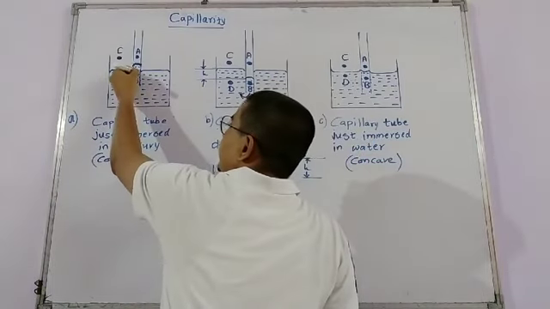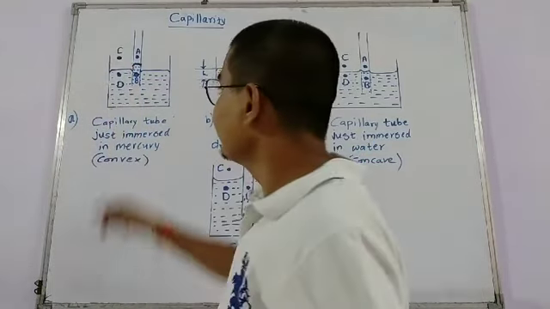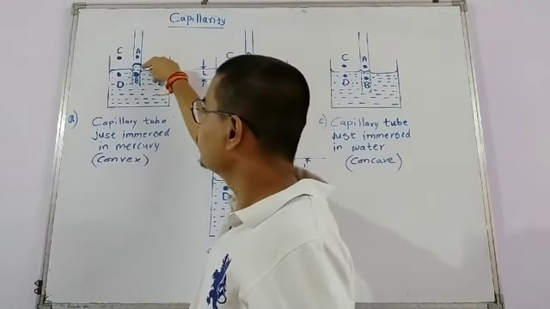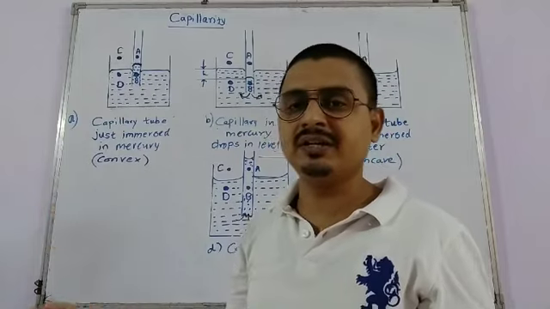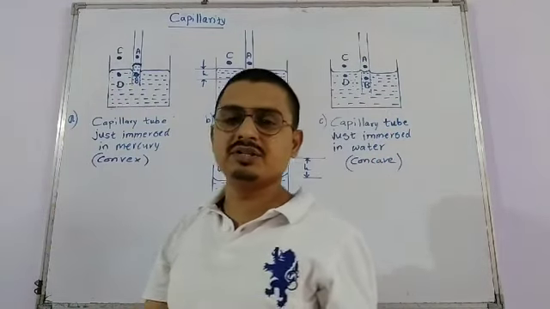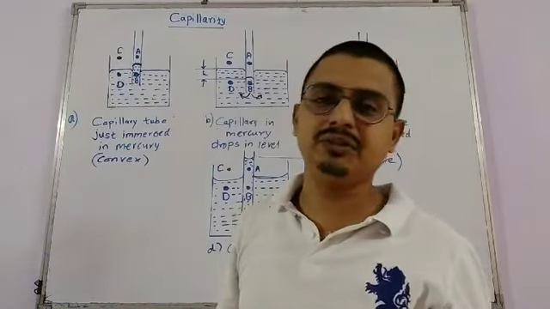This is point B which is present inside the capillary tube but below the convex surface of the mercury.